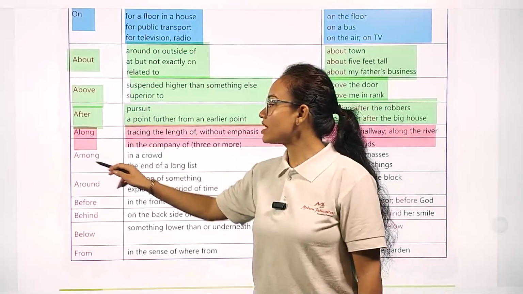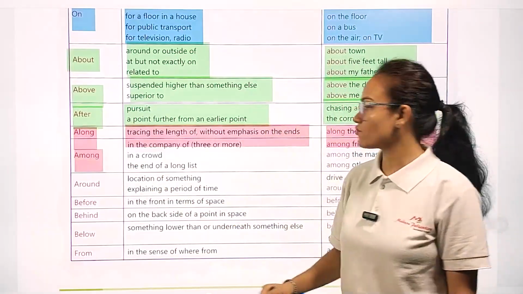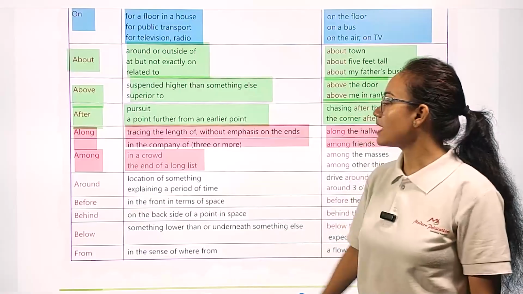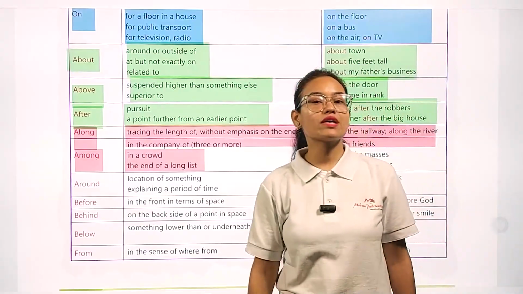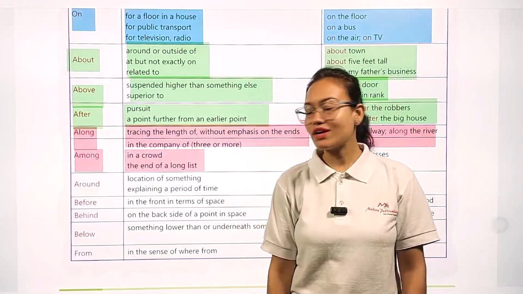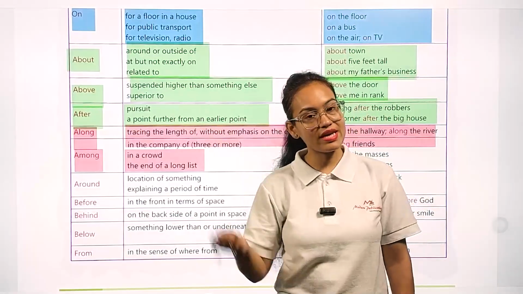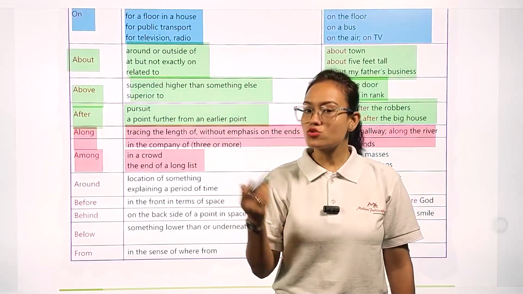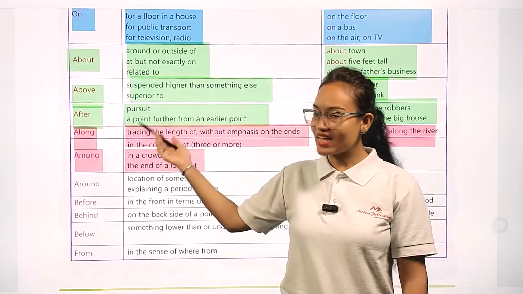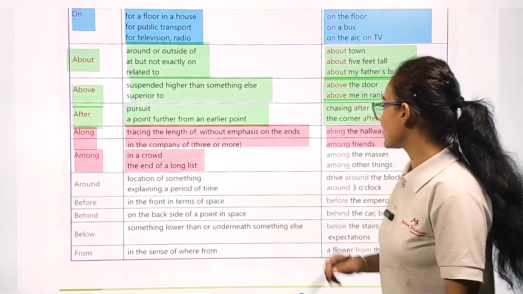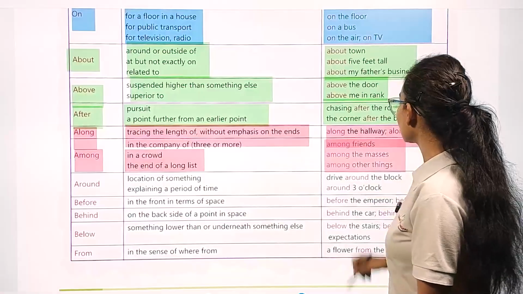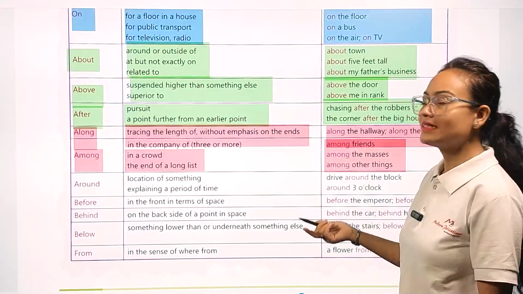Now, in what way are we going to use the preposition among? In a crowd, at the end of a long list. Whenever we are talking about a crowd area, or about a list in which many places are given, in all these cases we use among. Examples, you can see among friends, among the masses, among other things.